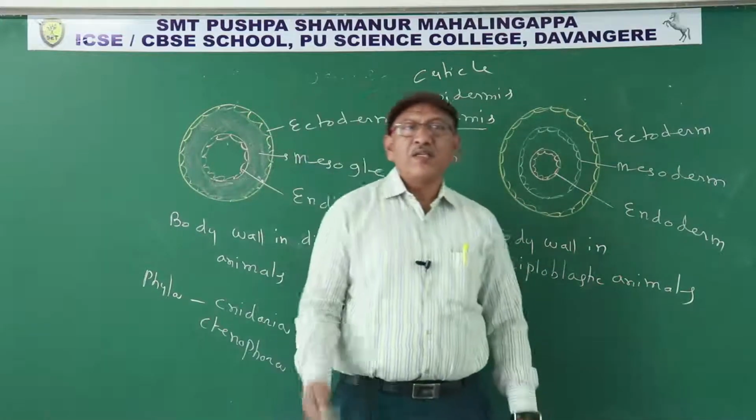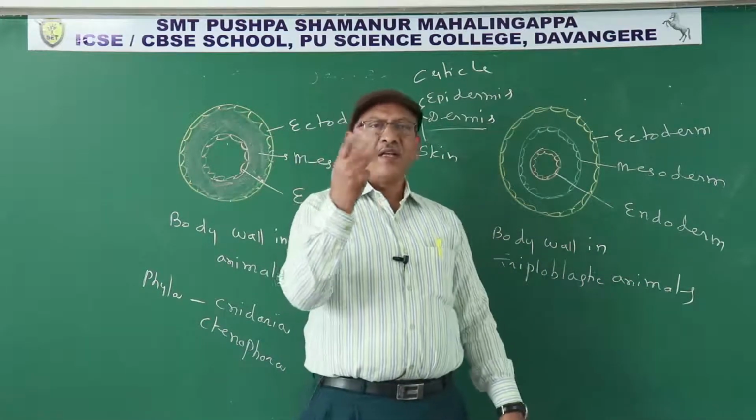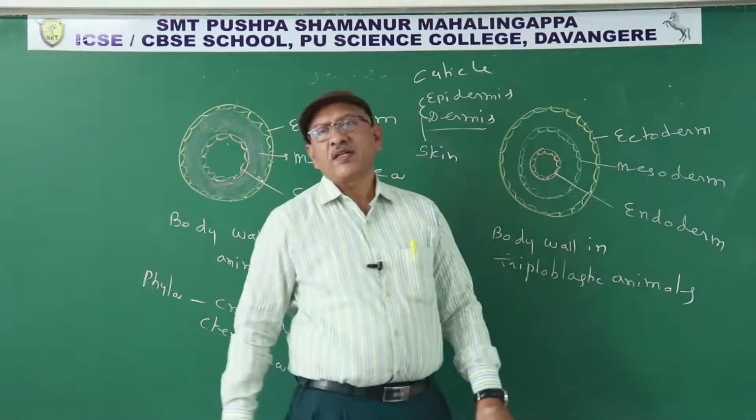In embryonic stage, if the body wall contains three germinal layers, they are known as triploblastic animals.